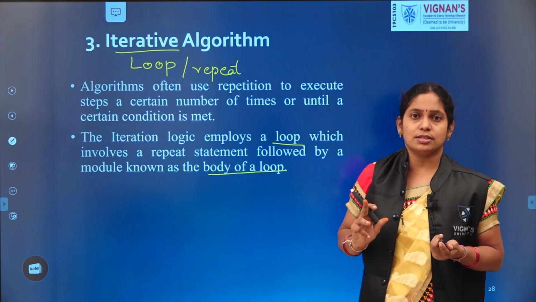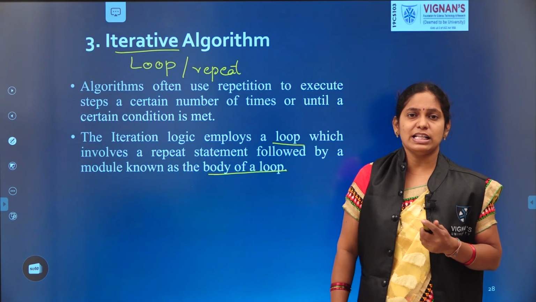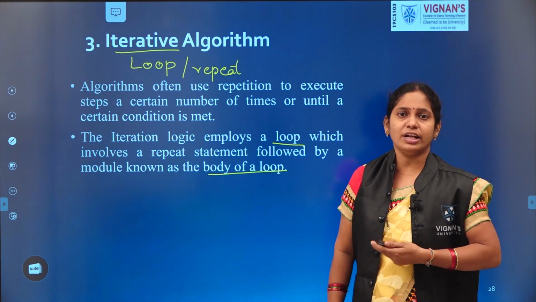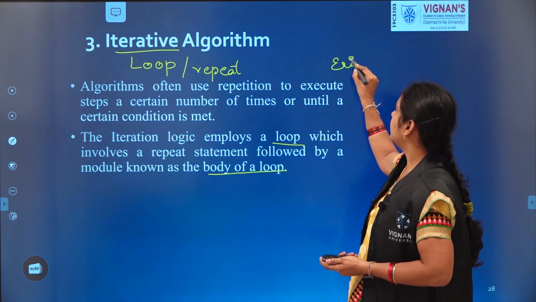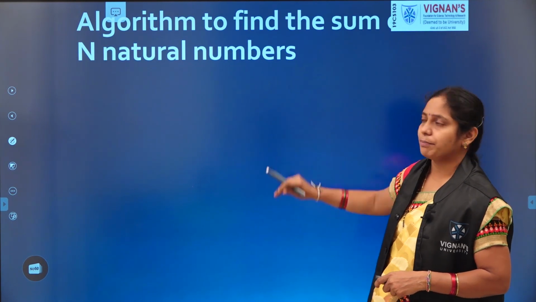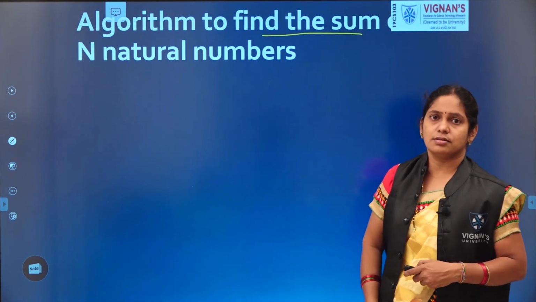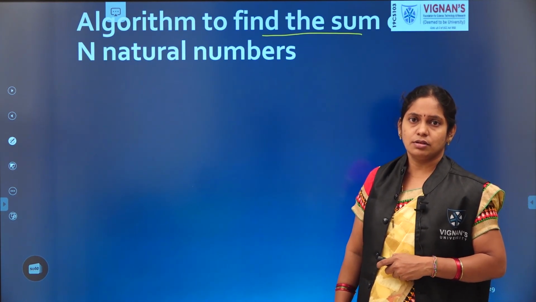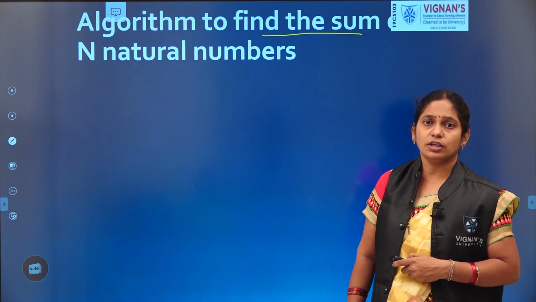In iterations, that should be very clear. While specifying the algorithm or while writing the iterations, you should specify the exit condition where you have to stop. See the example. Find the sum of the natural numbers. What are the natural numbers?